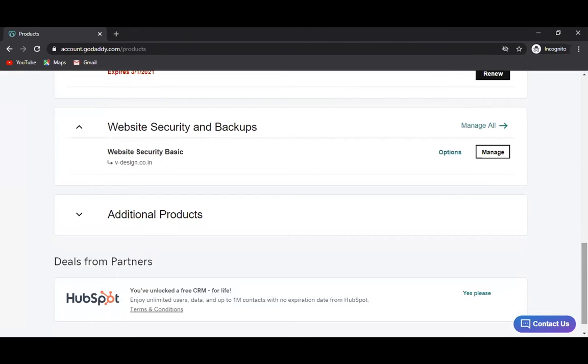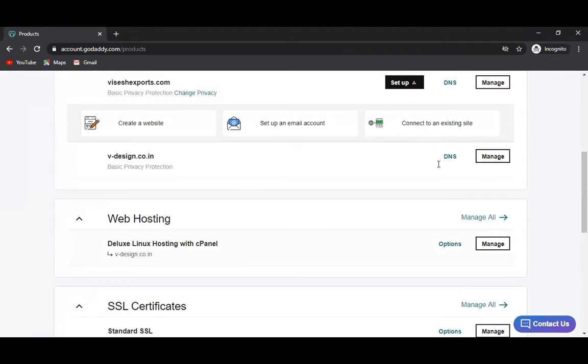Apart from that, all these products can be individually logged in on their respective interface, right? So if you give the access of cPanel, someone can access cPanel without logging into GoDaddy. So just go to the web hosting. This is the web hosting. There you have to make sure that you have changed the password or login, or you have set up the two-step verification, so that whenever someone tries to log in, you get a code on your mobile, and then only anyone is able to log in.